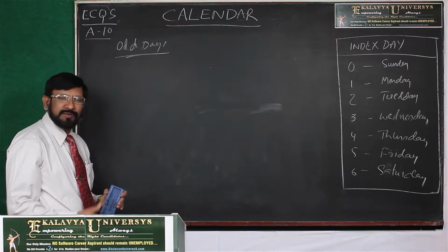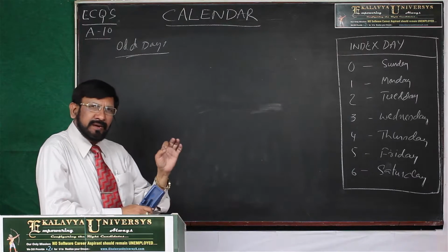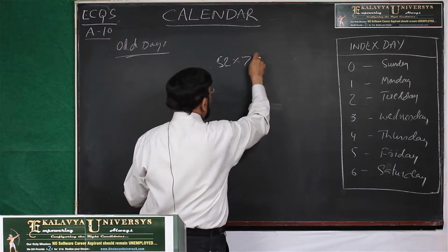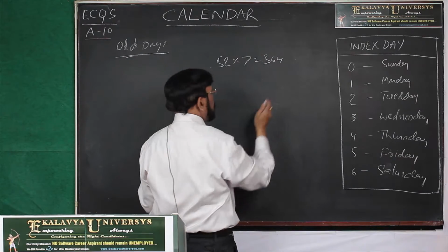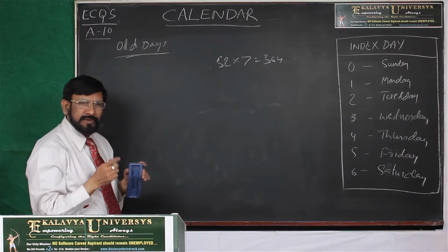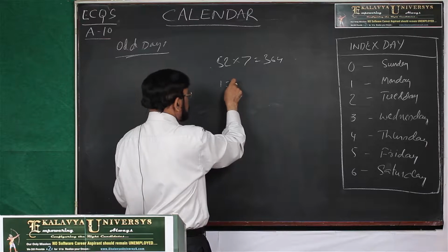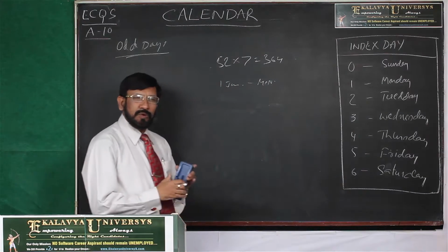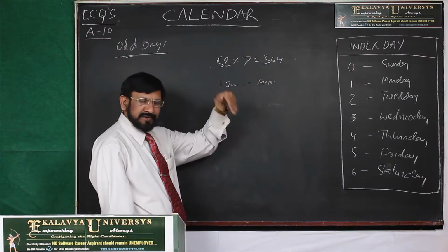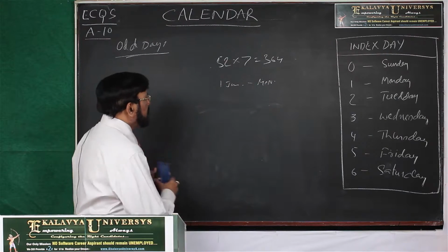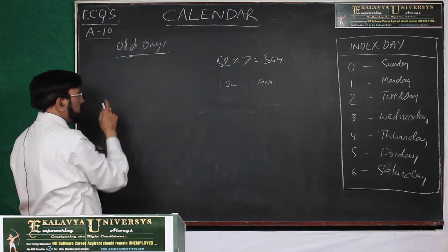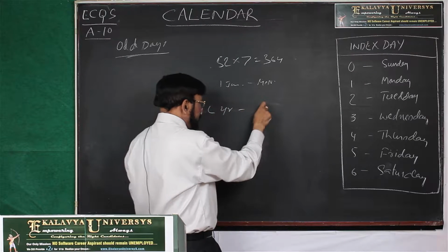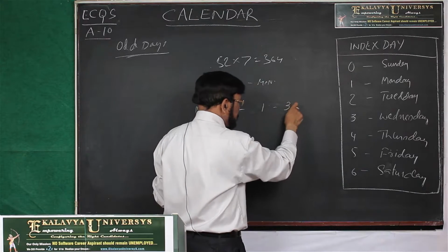What are odd days? Actually, every calendar year would have 52 into 7, that is 364 days, and every year January 1st would be a Monday, but it is not so. So how many days are disturbing us? In the case of a non-leap year, 1 day extra is coming, because 365 days are coming.